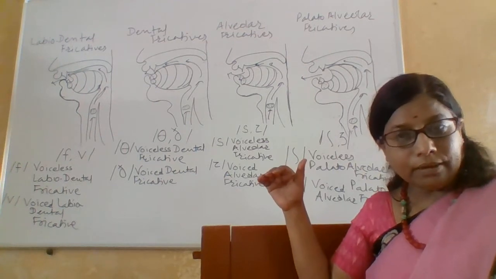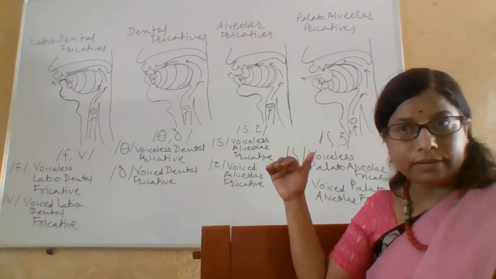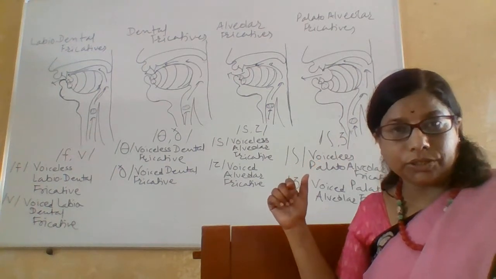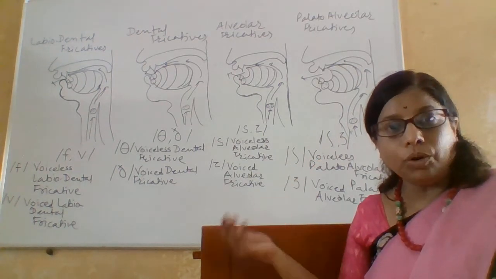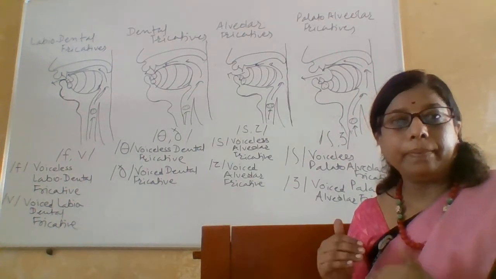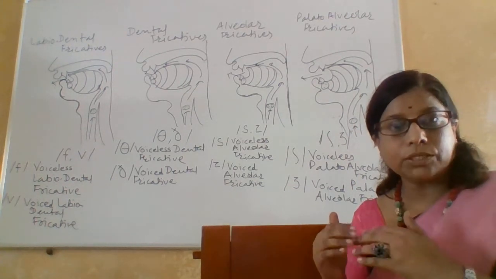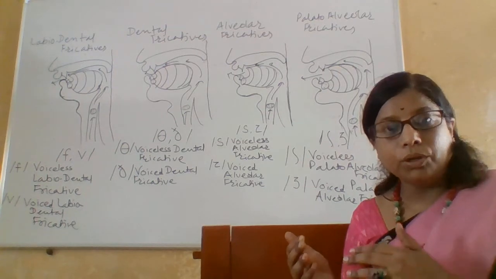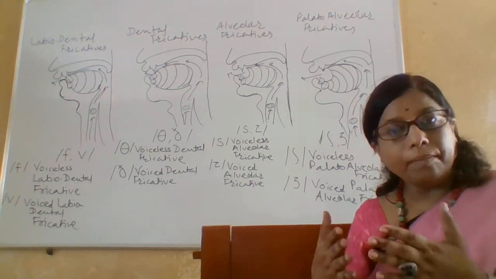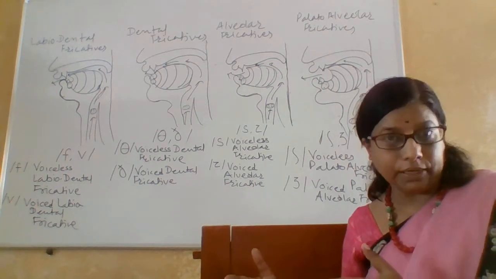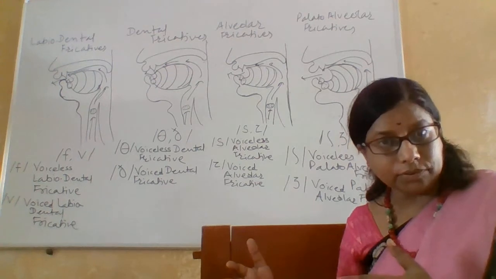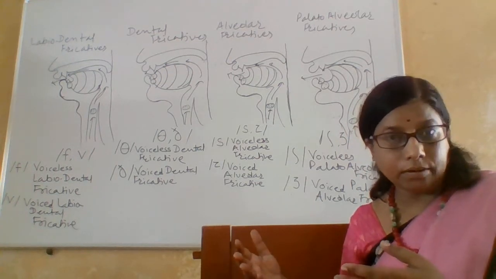Front part of the tongue is raised towards the hard palate. Tip and blade of the tongue raised towards the teeth ridge. And they are very much close to each other so that there is a narrow gap in between them. And the air passes through that narrow gap. So they are known as the fricatives. What fricatives? Palato-alveolar fricatives. So these are the 8 consonants which are known as the fricatives. And of course, the 9th is h.